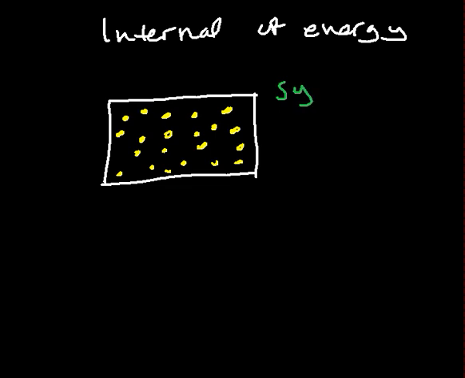This is what we call a system. Now, this system contains what we call internal energy, which is symbolized as U. The internal energy of a system is the energy due to the kinetic energy plus the potential energy.